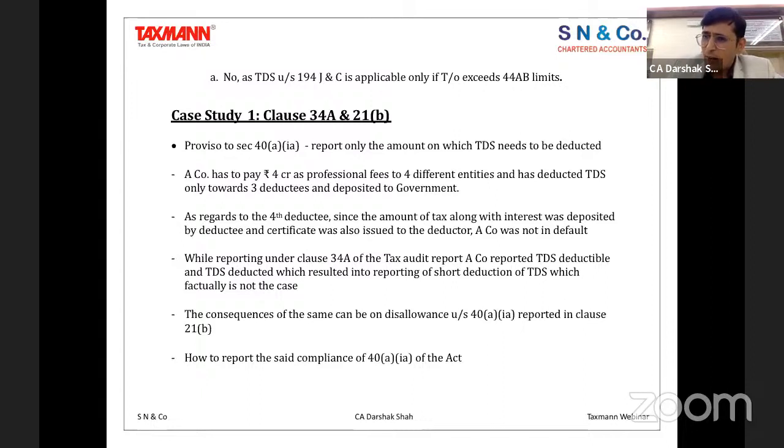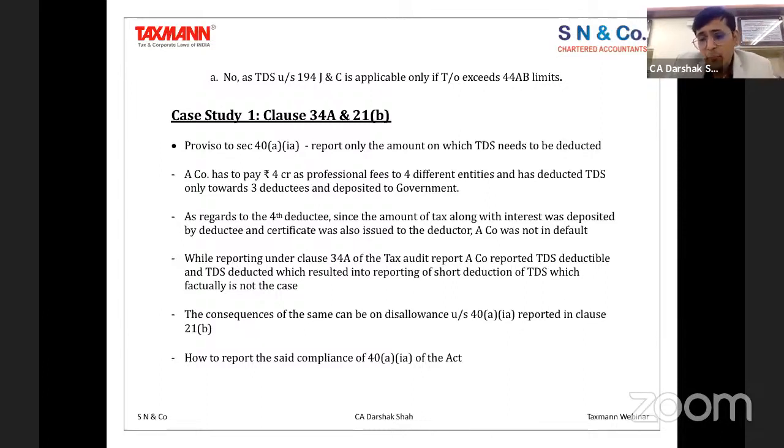I'm not sure how many people have been aware of this, because this has been part of the law from 2016, and it has been part of the portal for some time. Therefore, I wanted to bring this specifically to the notice of the members and our fellow members, that the procedure has to be followed in order to be compliant with 34A. Otherwise, what used to be done is we used to get the declaration from the party, and we used to say that the declaration has been received and the deductor is not required.